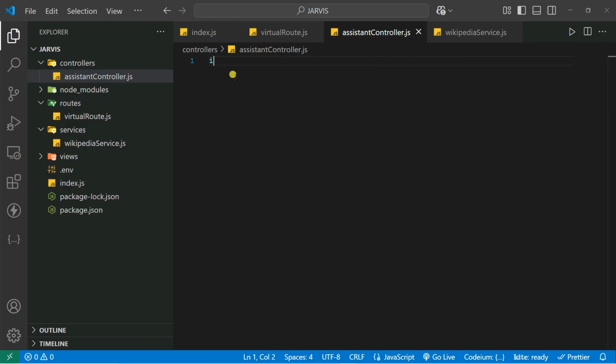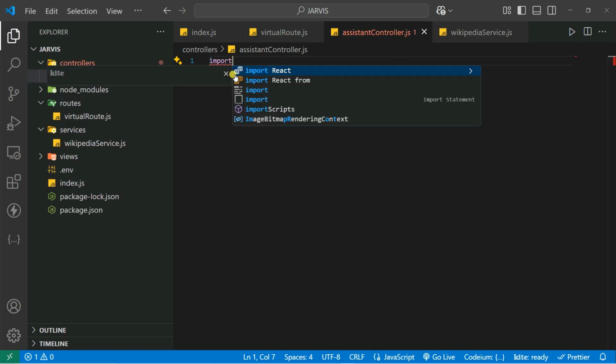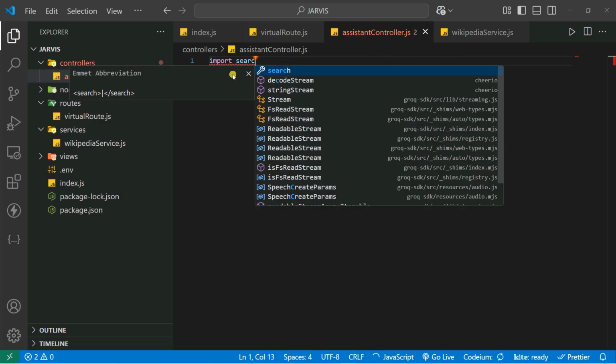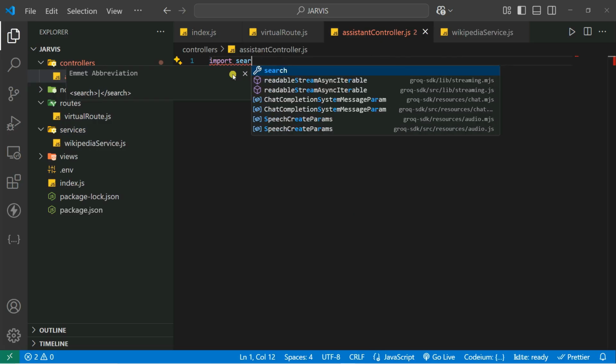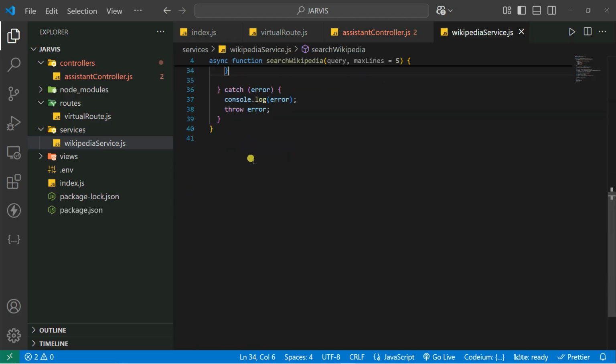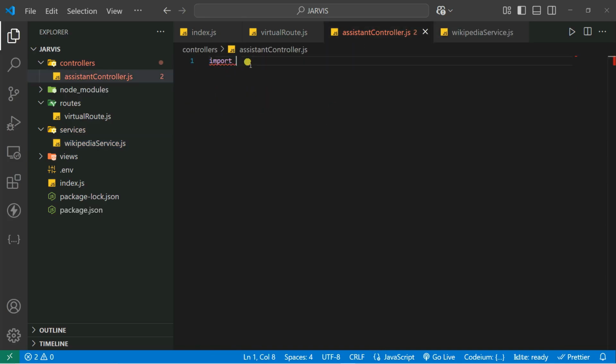So first, we are going to import searchWikipedia. Let's say searchWikipedia as search, but we have not exported it yet. We also need to export the function. That's also one mistake. Let's export default searchWikipedia. So you can go here and import it. Let's say import searchWikipedia from searchWikipediaServices.js.